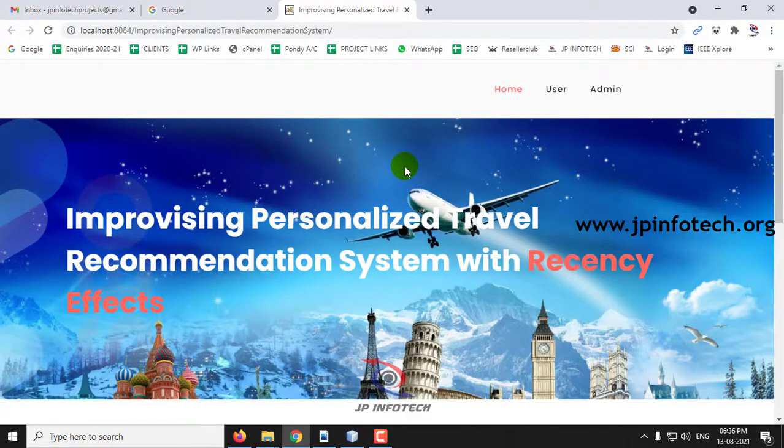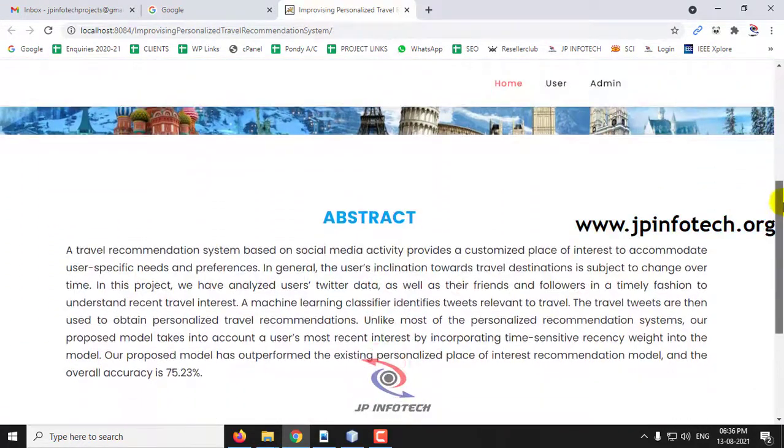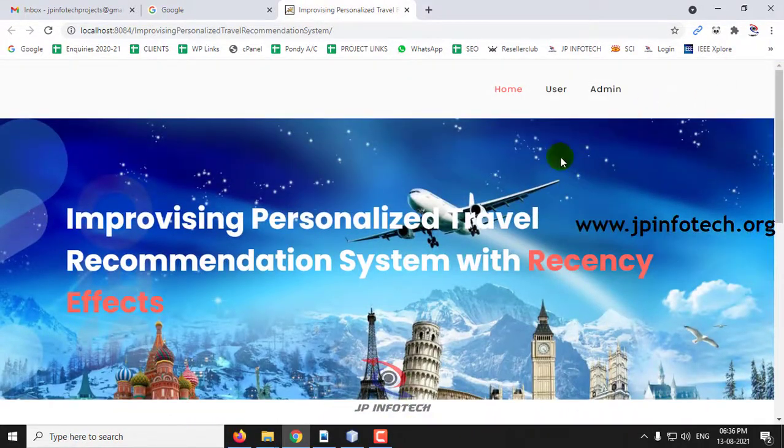And now you can see the welcome screen or home screen of the project with the project title Improvising Personalized Travel Recommendation System with Regency Effect, and the abstract that is mentioned in the base paper. Now you can see the two entities, that is the user part and the admin part. So first let me go to the user part.